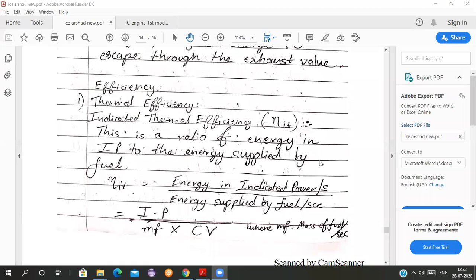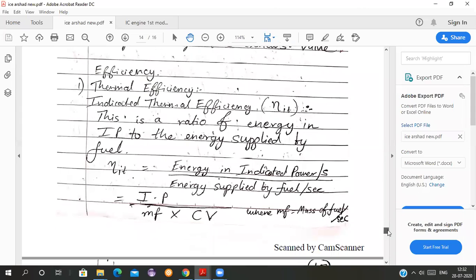So let us see now what is thermal efficiency. Indicated thermal efficiency is the ratio of energy in the indicated power to the energy supplied by the fuel. So the total energy supplied by the fuel is taken in the denominator, and the energy in the indicated power is in the numerator.